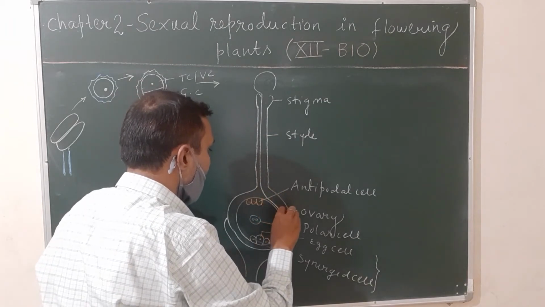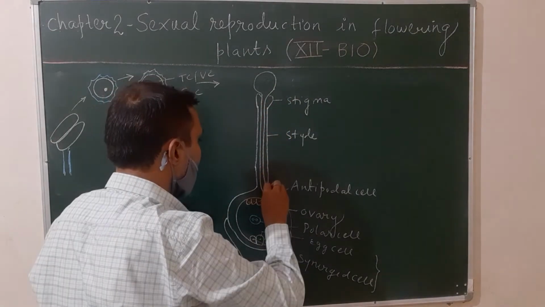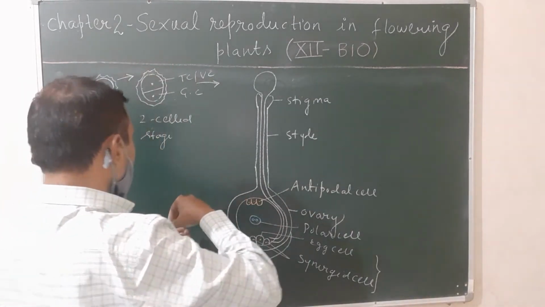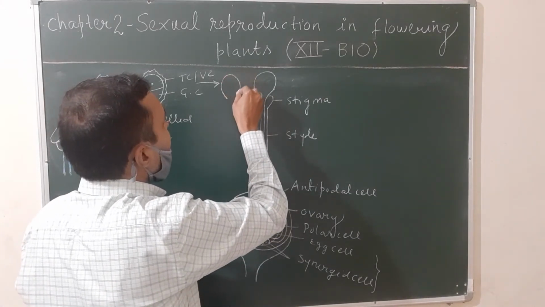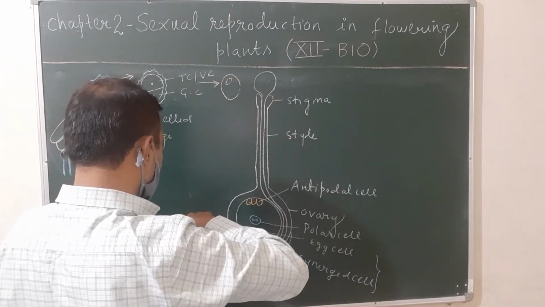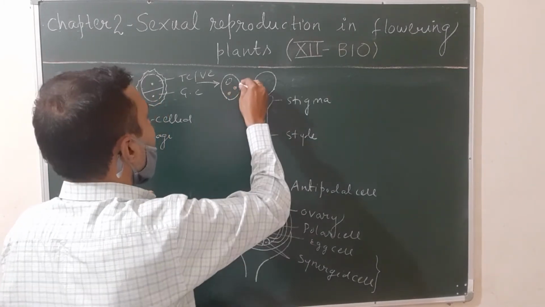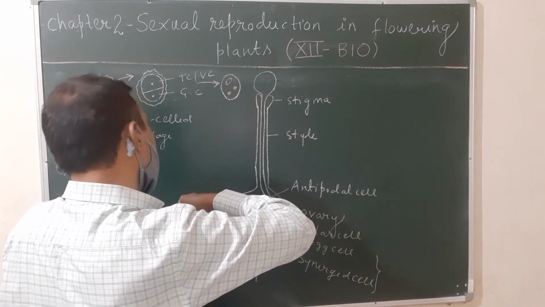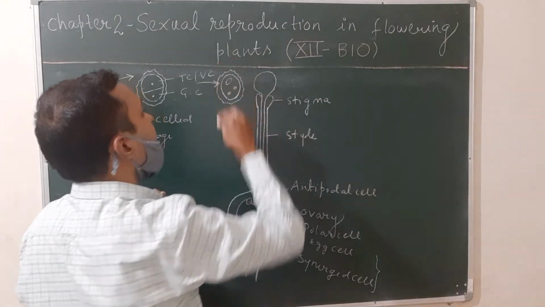and these two male gametes are released into the ovule during pollen-pistil interaction. This is already explained. These two male gametes are formed by the division of the generative cell. This is the degenerating tube cell, and these are the two male gametes, produced by the division of the generative cell. In this stage, the pollen grain is called the three cell stage.